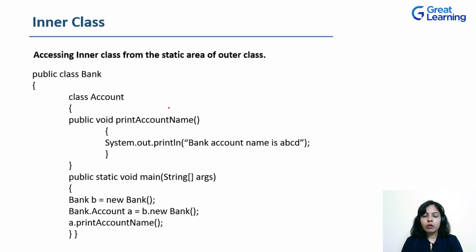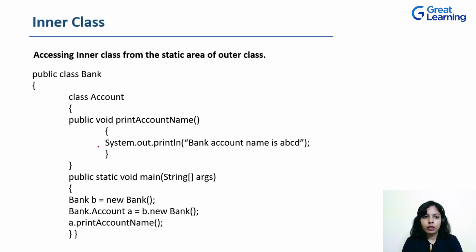Now, let's talk about the other aspects of our inner class. How can we access the members of our inner class outside that class? What are the members of a class? The variables and the methods, the properties and methods, are the members of any class. Similarly, an inner class will also have these members. How do we access them from outside this class? There will be two areas from where it has to be accessed. One is the static area of the main method and the other is the non-static area, that is, any other method of the outer class. So let us see both of these.